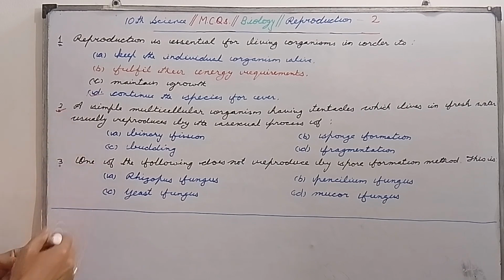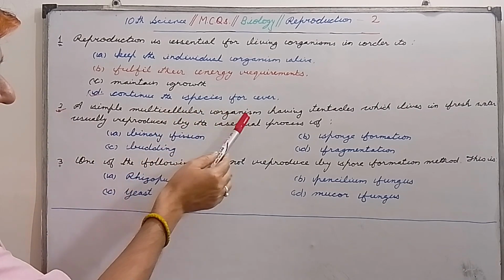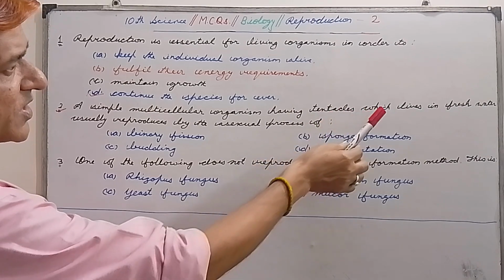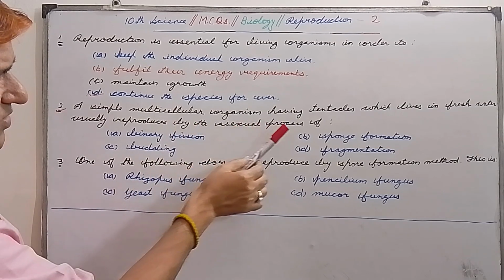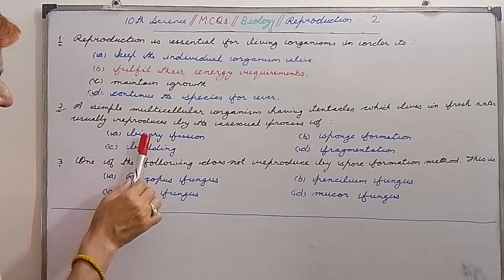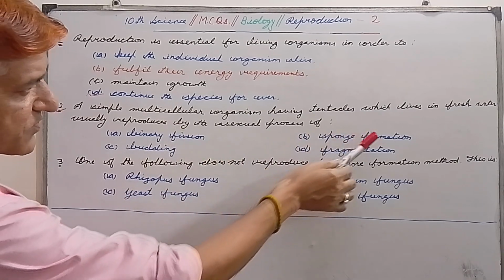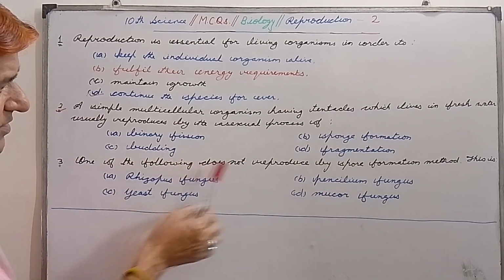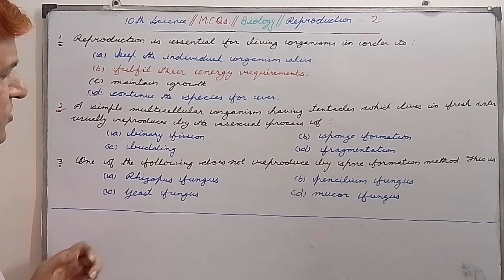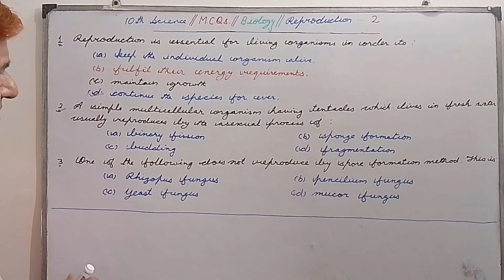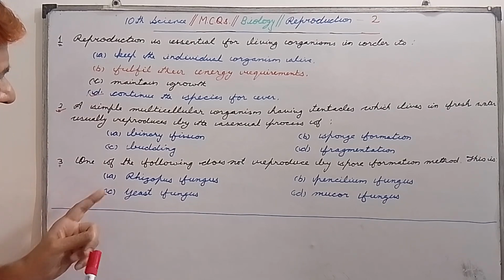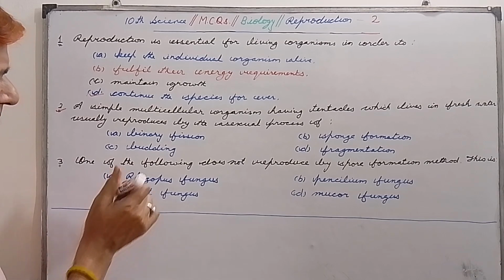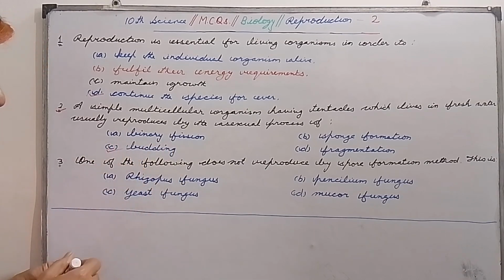Question number 2. A simple multicellular organism having tentacles which lives in fresh water usually reproduces by the asexual process of, first option is binary fission, B is sponge formation, C is budding, and D is fragmentation. So my dear students, here the multicellular organism having tentacles is actually hydra, which lives in fresh water. So hydra, always remember, reproduces by budding. So C is the correct option.